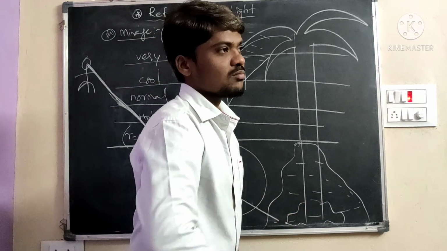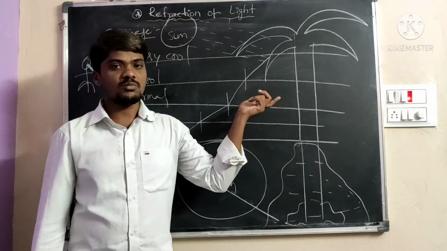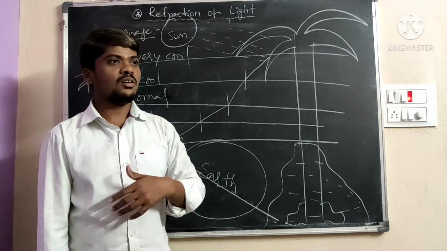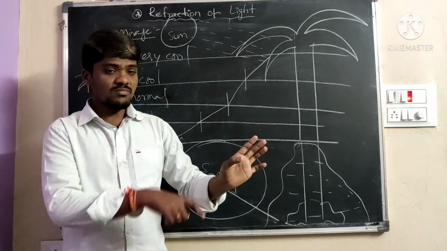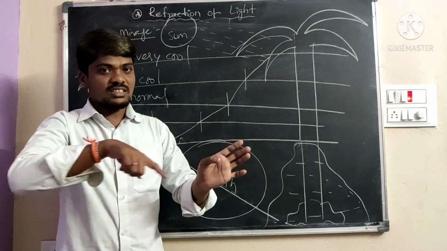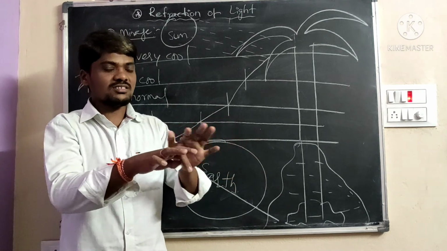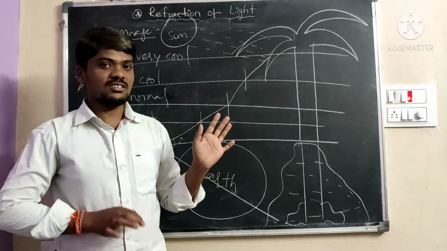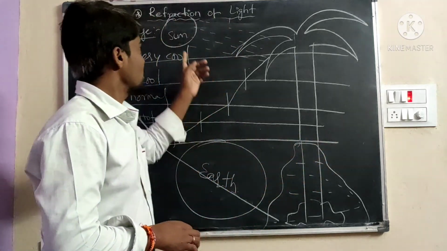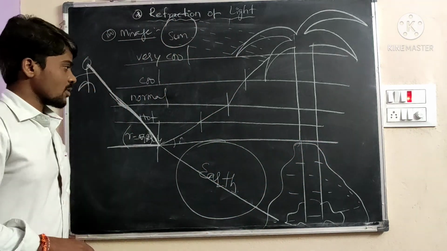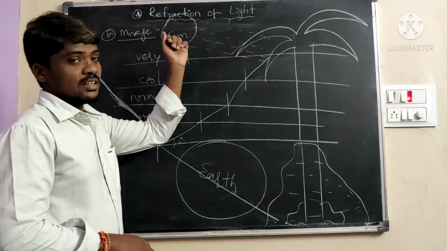Some hot summer days it is formed. For example, on the roadside, at the bends, the road appears to have oil or water, that is the mirage formation. It's like this way. This is the mirage. Okay, this is the refraction procedure. Okay. Thank you.